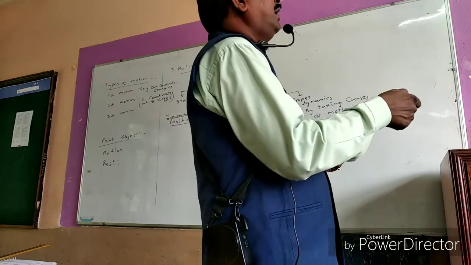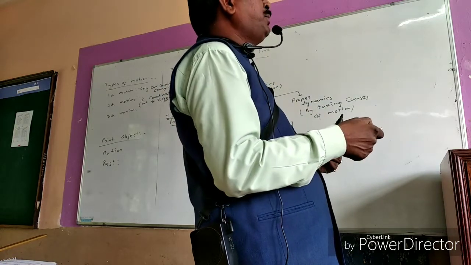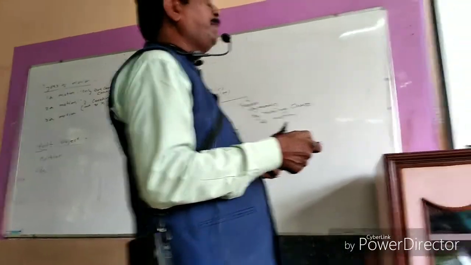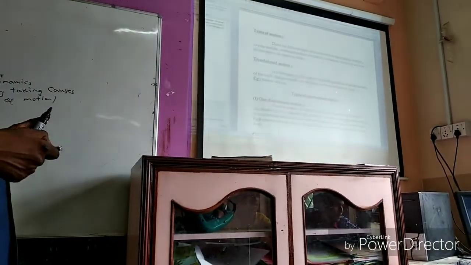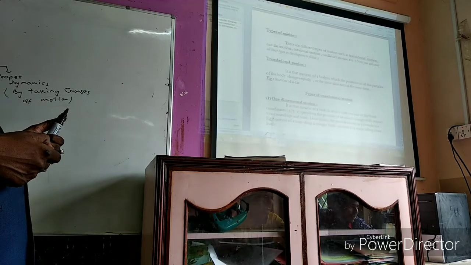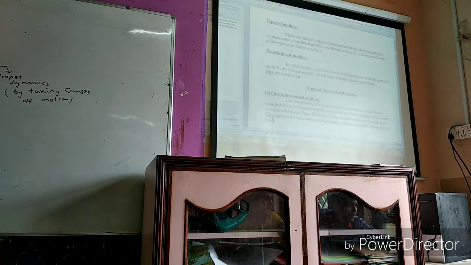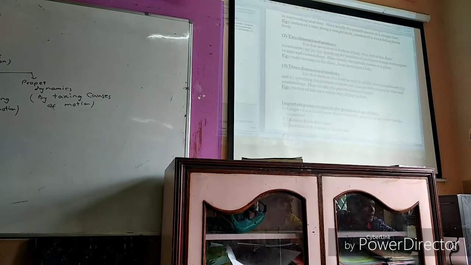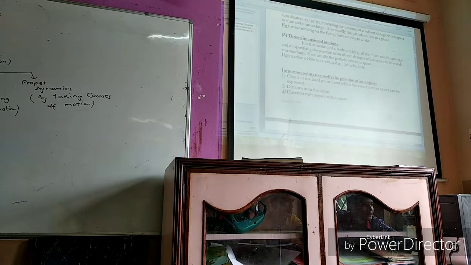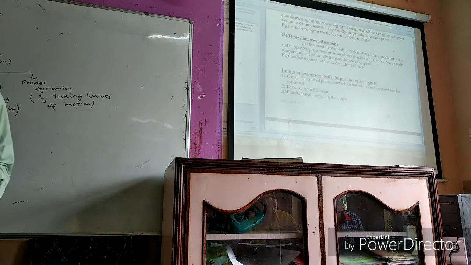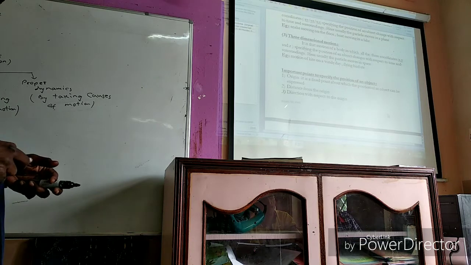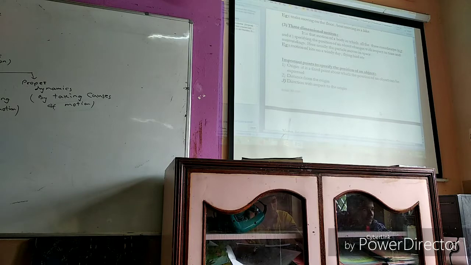The origin is the fixed point about which the position of the object can be expressed. The second thing is the distance from the origin. The third one is the direction with respect to the origin. So all these things are required.